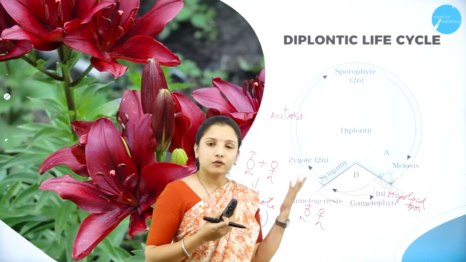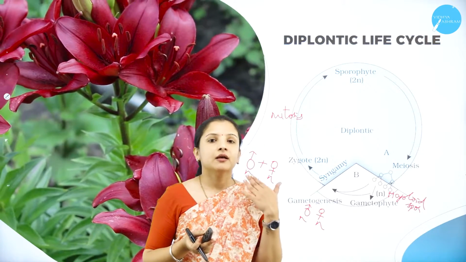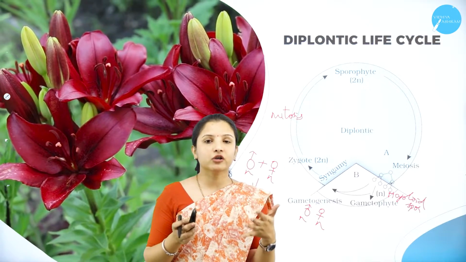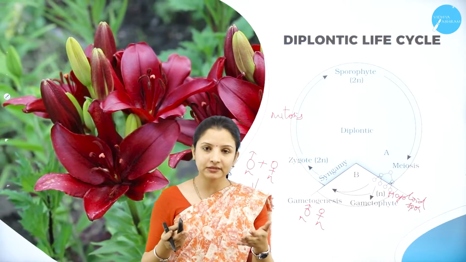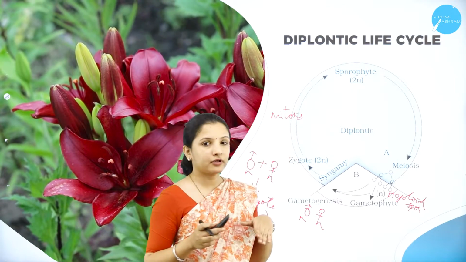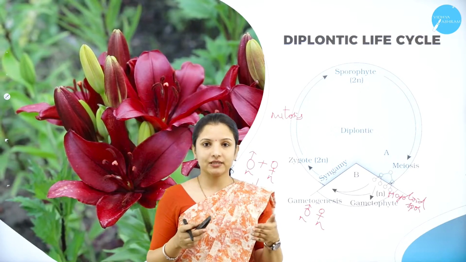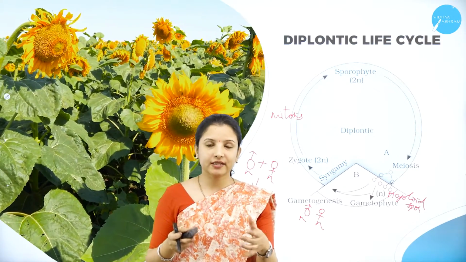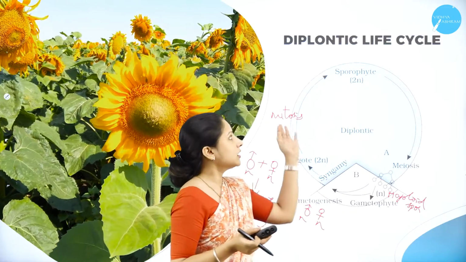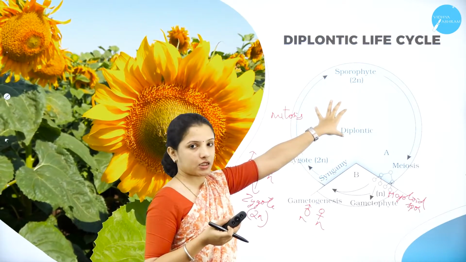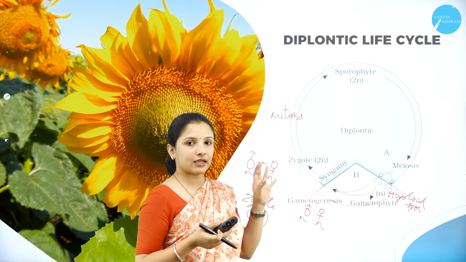So what was in the haplontic life cycle? The cells which were haploid were dominant, meaning the gametophytic generation was dominant. In the case of the diplontic life cycle, those cells which underwent mitosis, having diploid 2N cells, that is the sporophytic generation, are dominant here. So that is why it is the diplontic life cycle.